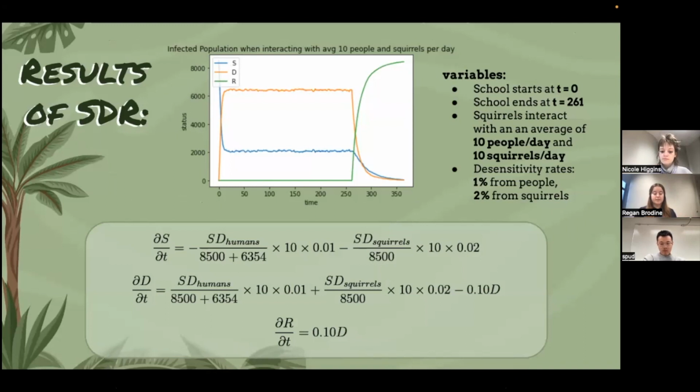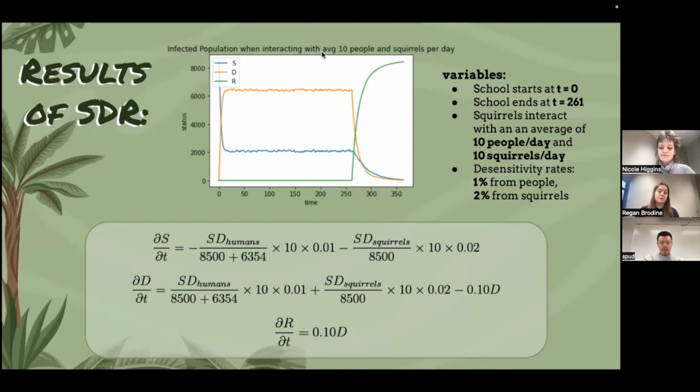Cool. So the results of our SDR model, we have squirrels interacting with people, and with each interaction, there's a 1% chance that they will shift to their anti-prey behavior. Squirrels can also interact with each other or like other prey, and we're making the assumption that squirrels take each other's advice more often than squirrels will take advice or interactions from a human. So each interaction with another squirrel has a 2% chance of changing the squirrel's behavior.